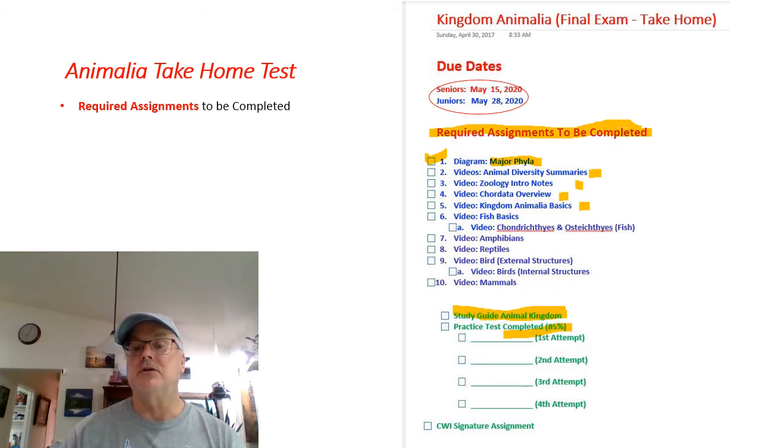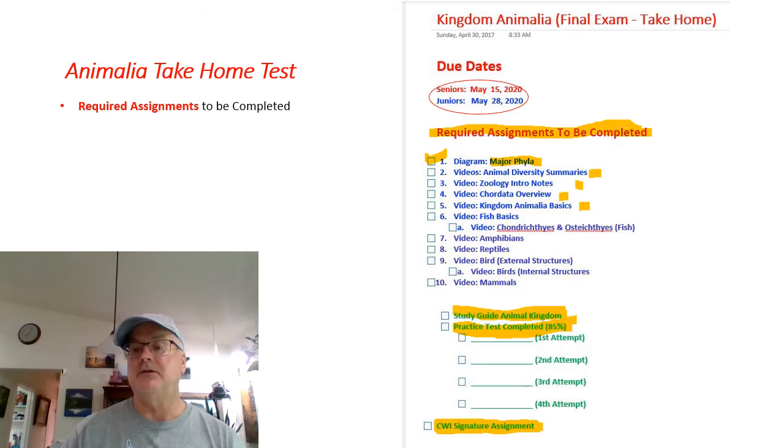And then also to complete this practice test, which you have to have an 85% on. So you can see I put on here multiple attempts that you can record what you have for that. But as soon as you hit an 85, you're done. And also that will allow you, after you get the 85%, to take the power focus area that will be there for Animalia. The last thing that you'll have to complete is this thing called the signature assignment for CWI.